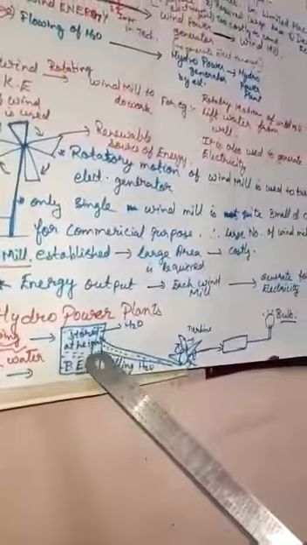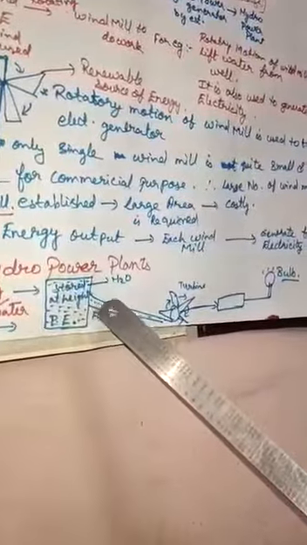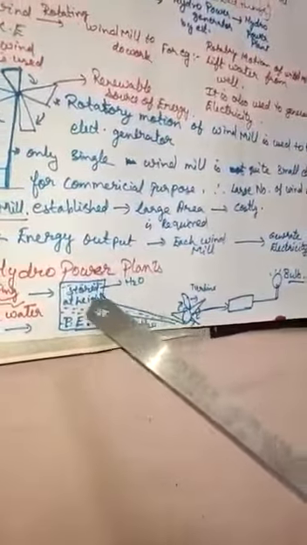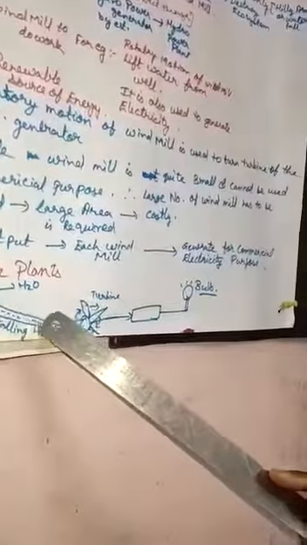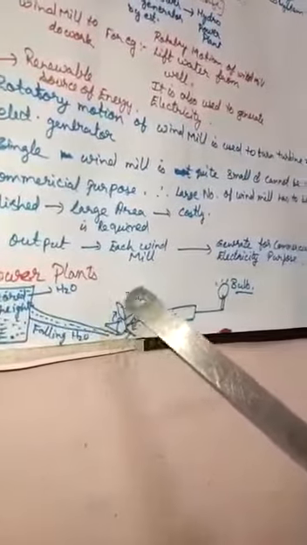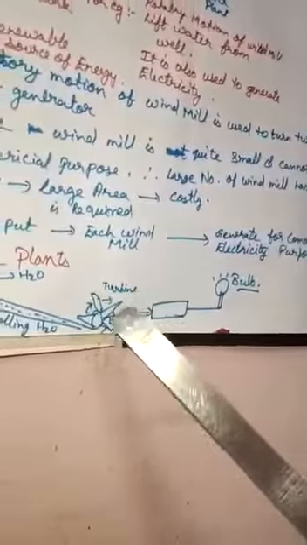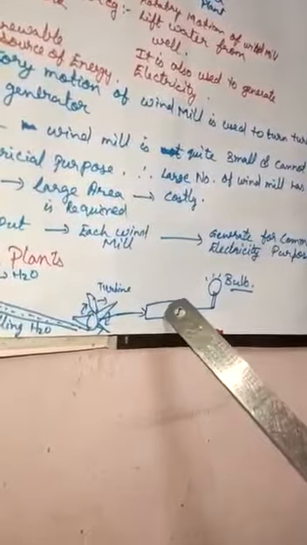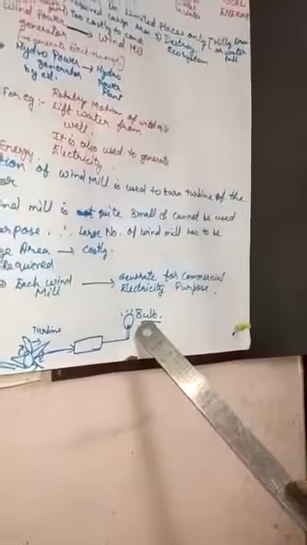When the gate is opened, the high-level water passes through the tunnel, which is connected to the turbine, and the high pressure of the water makes the turbine rotate. The turbine is connected to a generator, which leads the bulb to glow. You can see this here also.